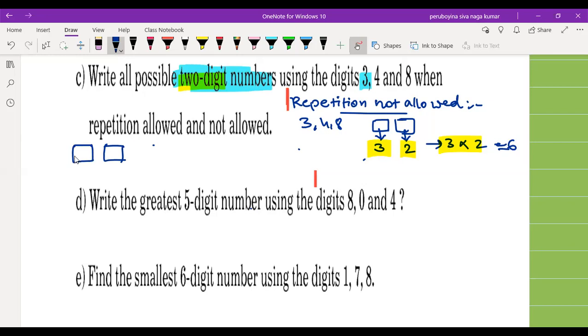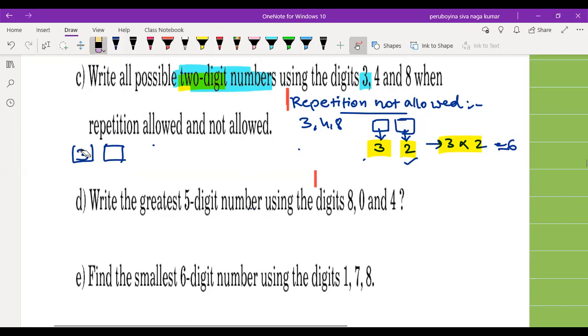You have to choose one of them and put it here. Let us say I choose 3, so I put this 3 in the first empty box. Later, how many choices are left for me to fill this second box? Two choices. So that is the 2 I wrote here.